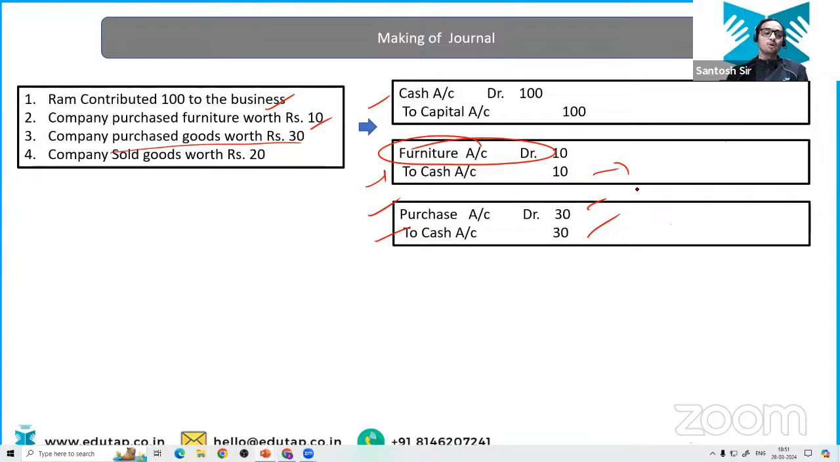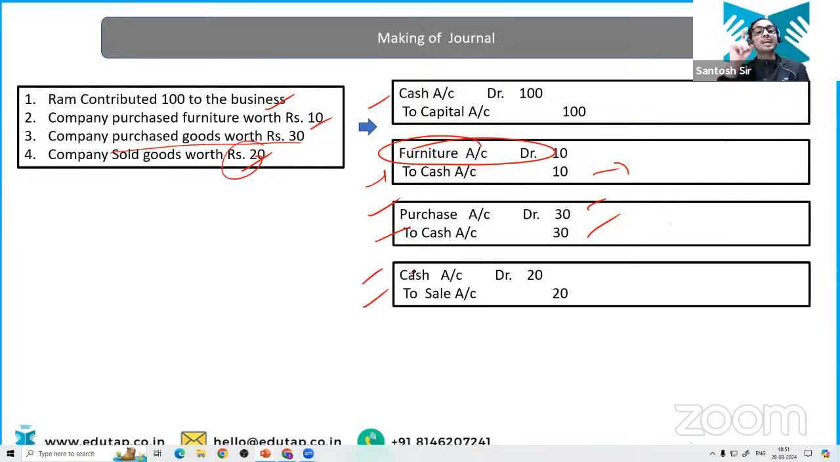That's nice. Chalo. Fourth entry is company sold goods worth rupees 20. So sales account is an income account. So you are going to credit the sales account, right? And you are receiving the money. Therefore, you are going to debit the cash account. Everyone is clear. Very good.